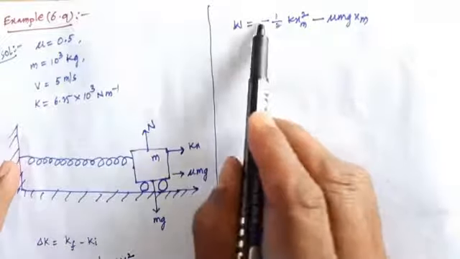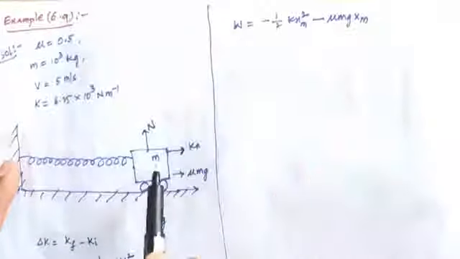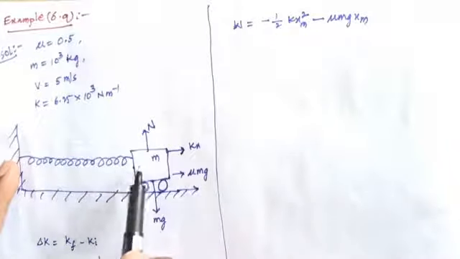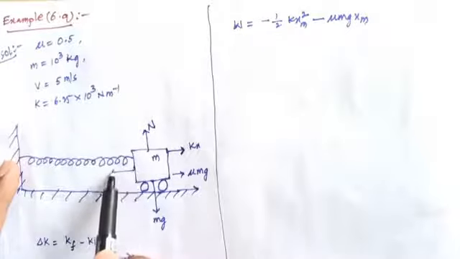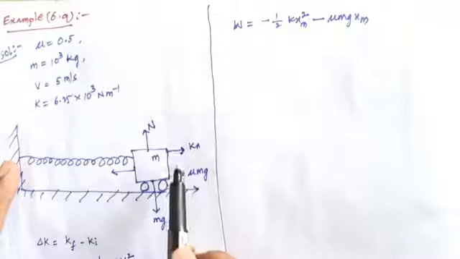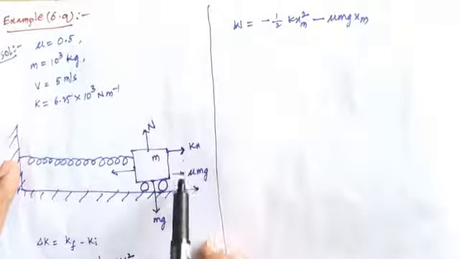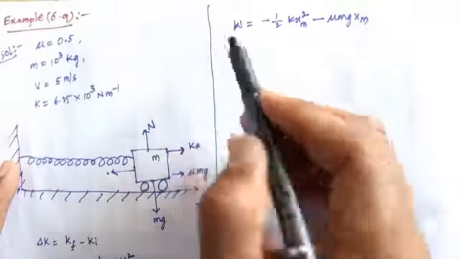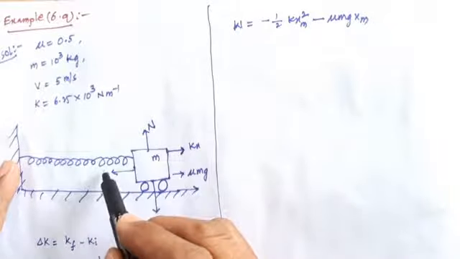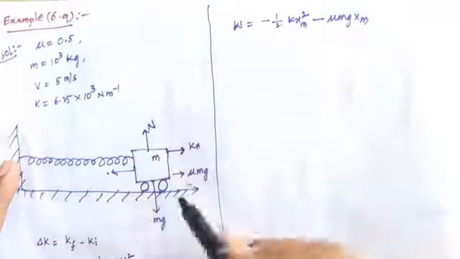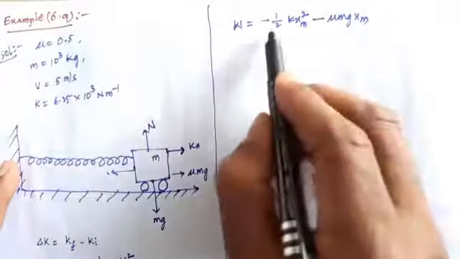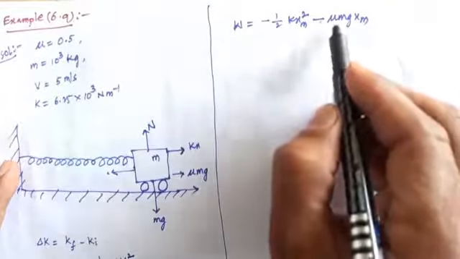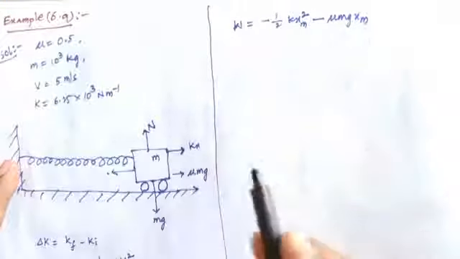Why is it taken negative and negative? The work done is in the positive direction, but the force comes in the opposite direction, it is negative, so W equals minus half kxm square minus mu mgxm.